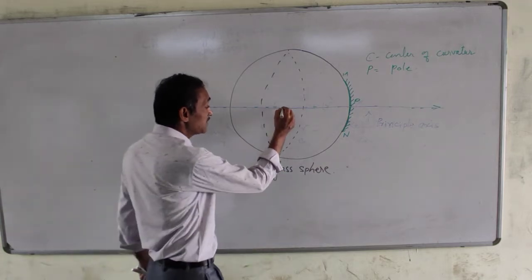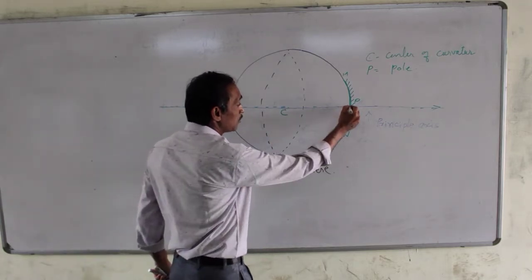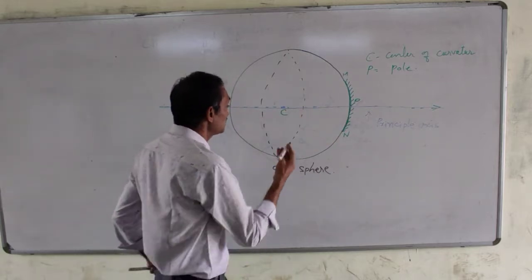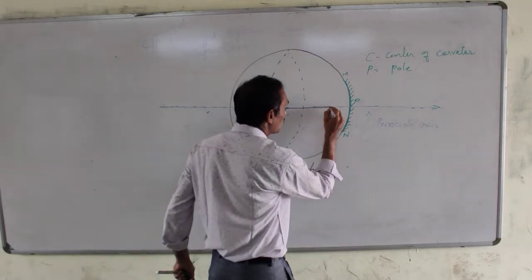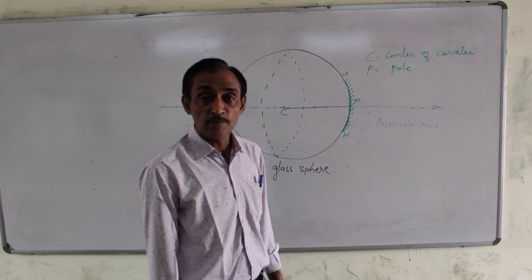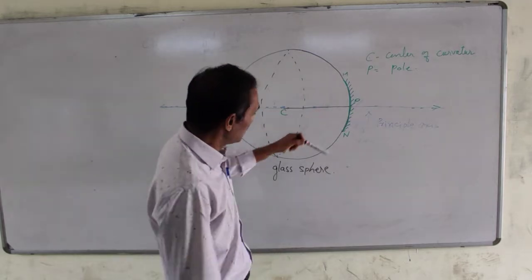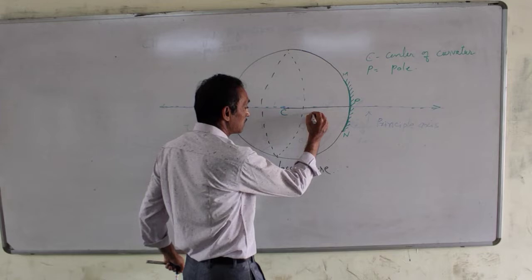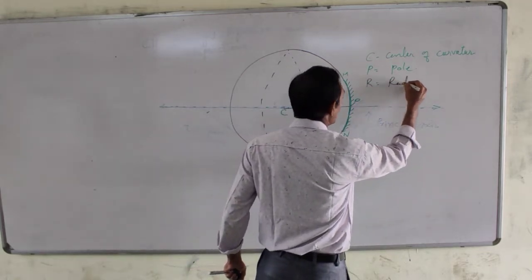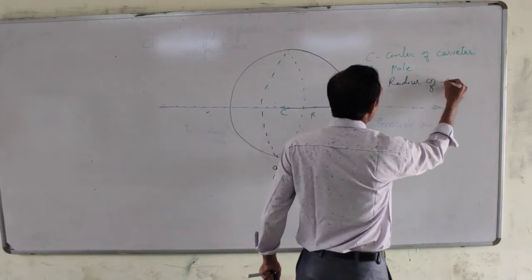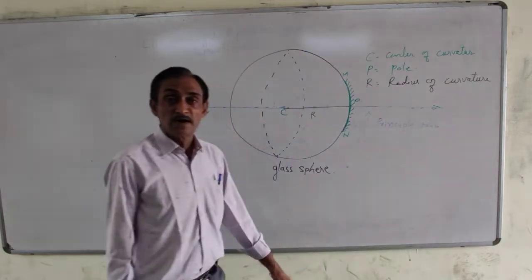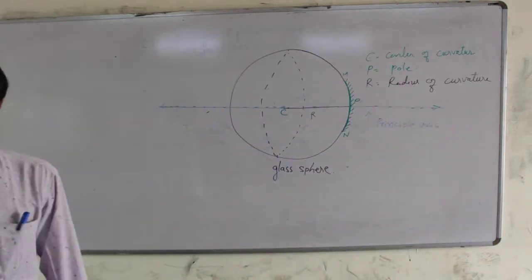The distance between the center of curvature and the pole of the mirror, this distance between center and pole, is known as the radius of curvature for this mirror, denoted by R. R is called the radius of curvature of the mirror.